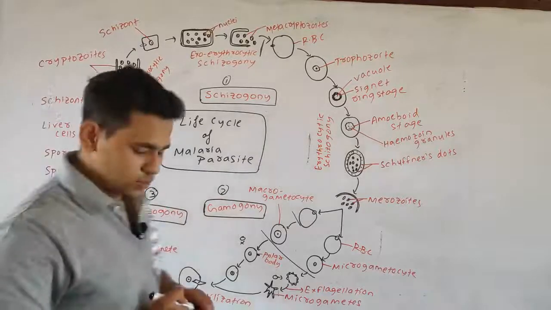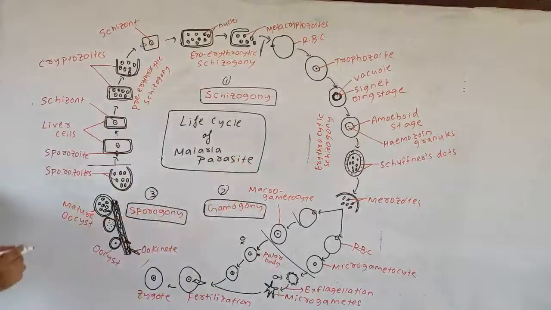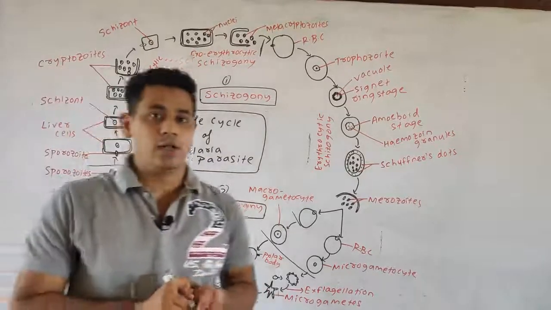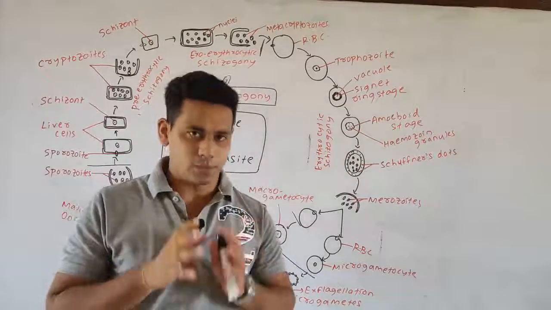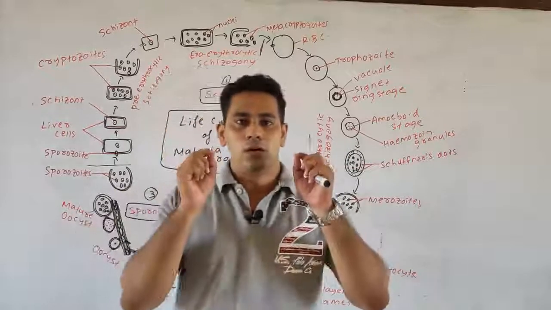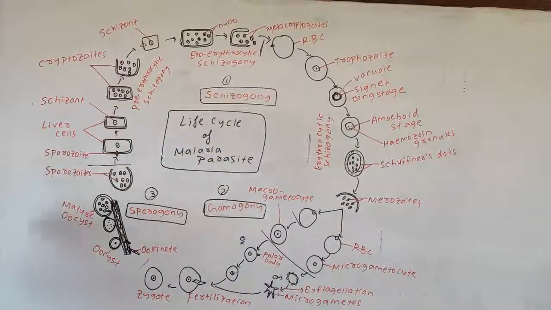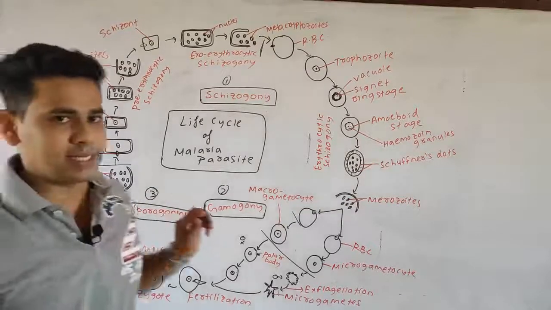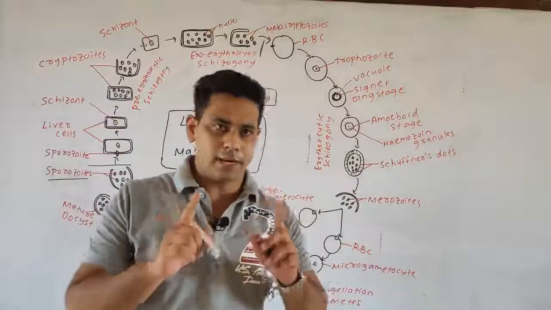Okay. So first, in the infected mosquito, the sporozoite, which is the infective stage of the malaria, is present in the salivary gland of the female Anopheles mosquito.